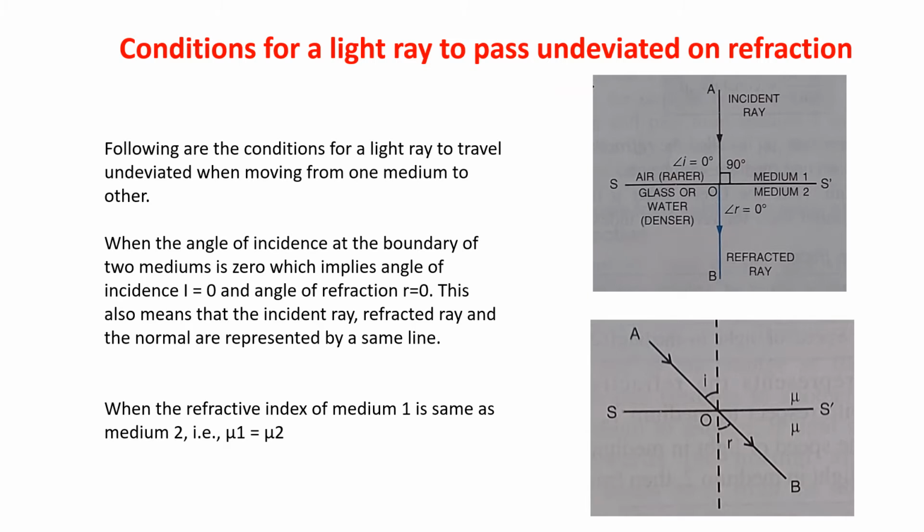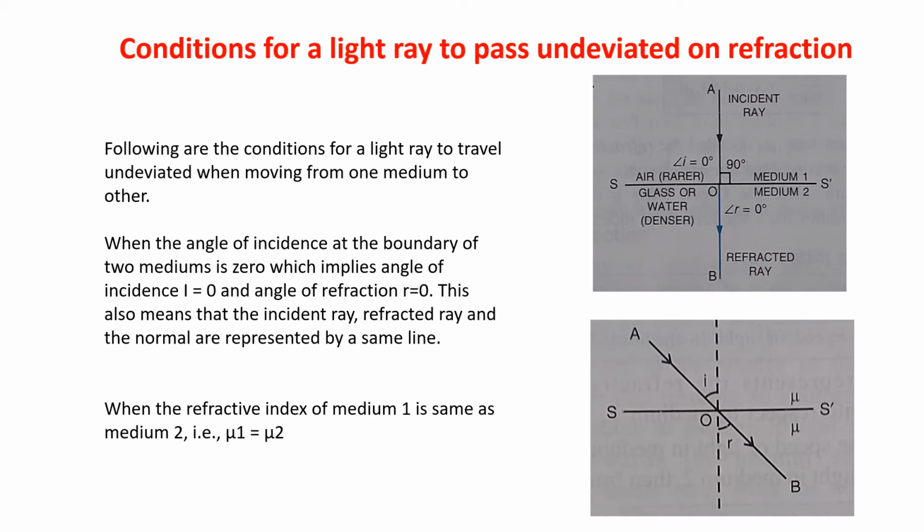Now next, conditions for a light to pass undeviated on refraction. Following are the conditions for a light ray to travel undeviated when moving from one medium to another. One I have already explained.